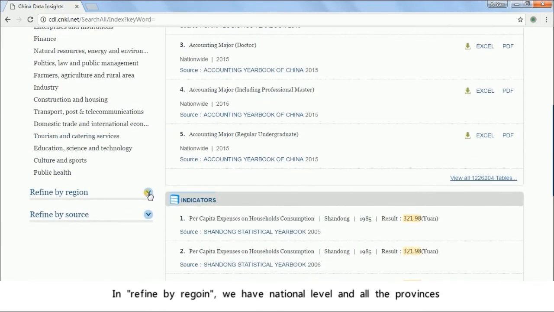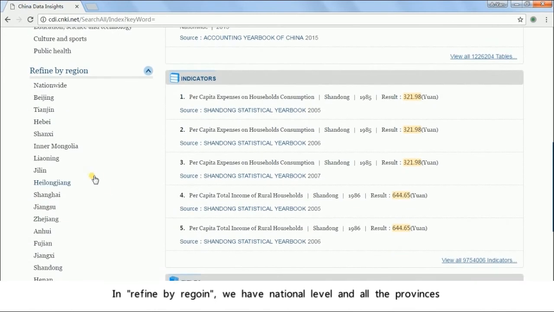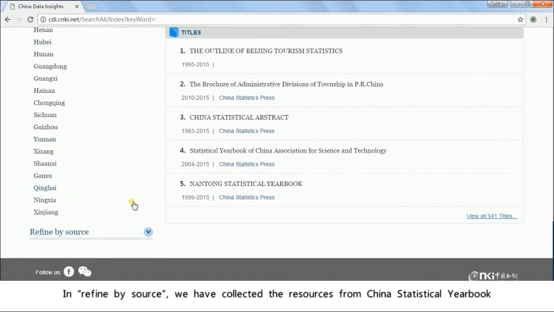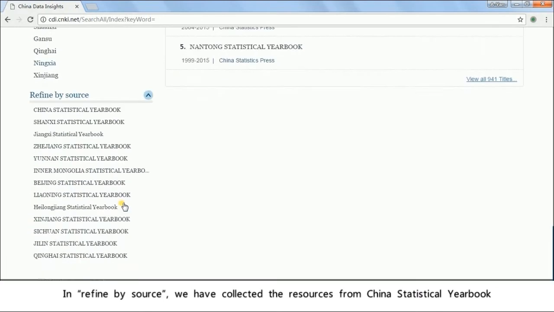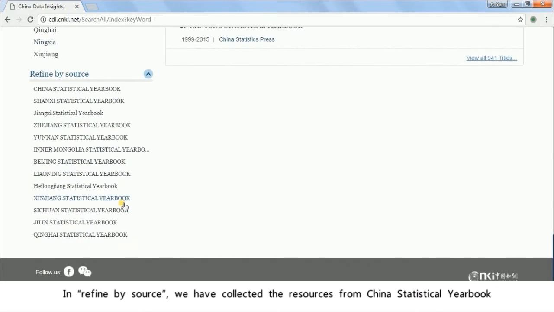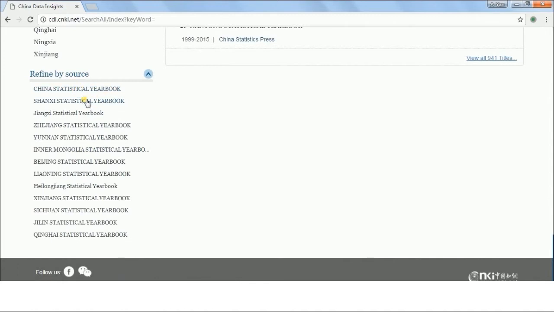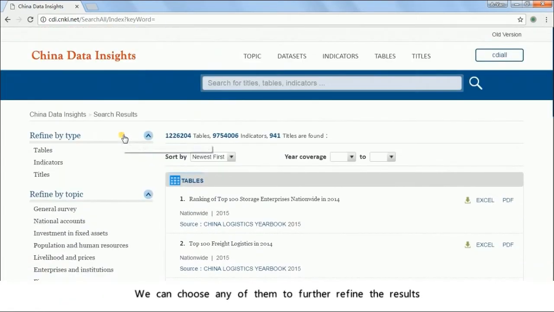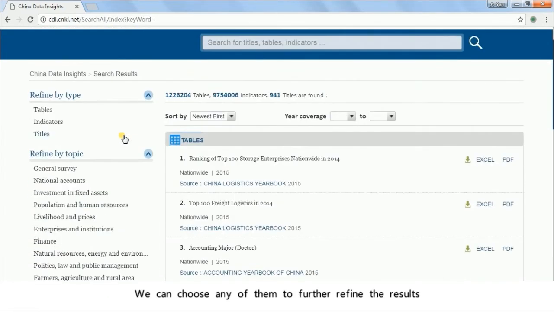In refined by region, we have national level and all the provinces. In refined by source, we have collected our sources from China Statistical Yearbook and yearbooks from other provinces. We can choose any of them to further refine the results.